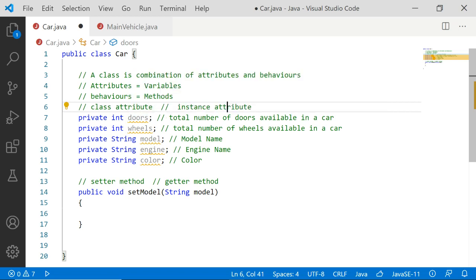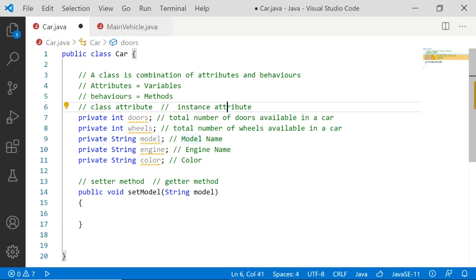But there is something called an instance attribute, which will keep on changing. For example, the color of every car will not be the same. It will change. So when an attribute value is different for every object, that attribute is defined as an instance attribute.